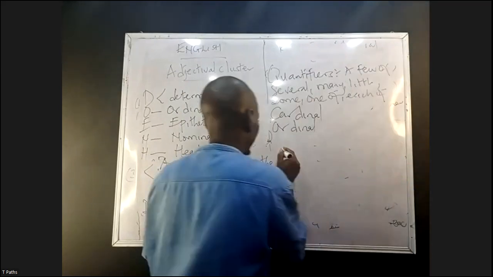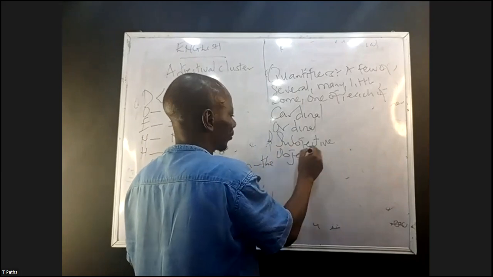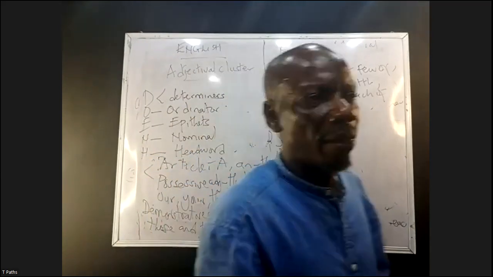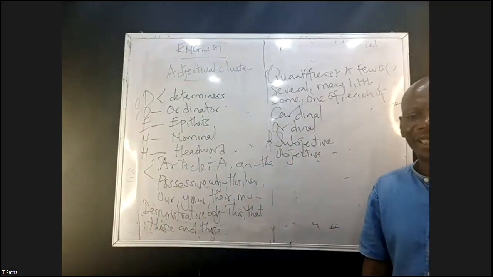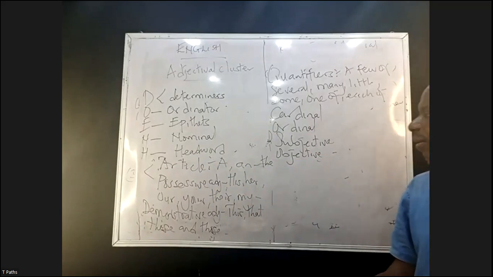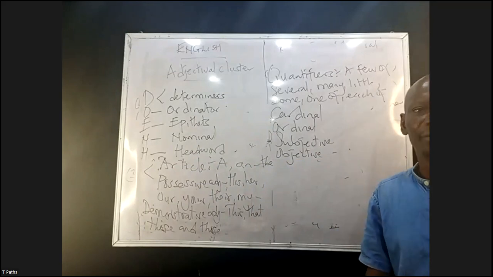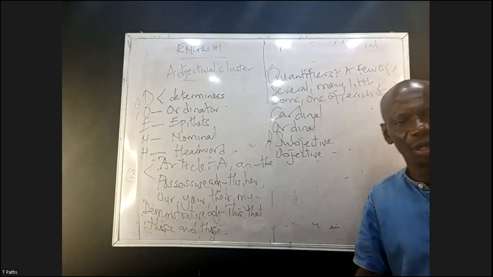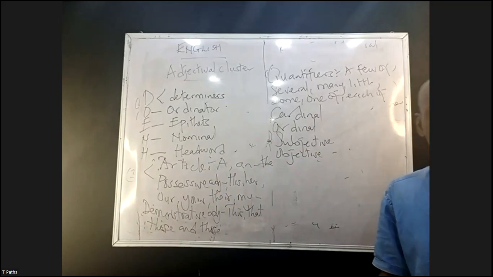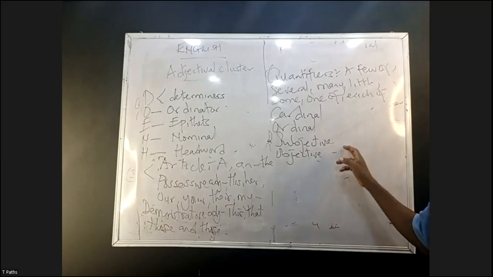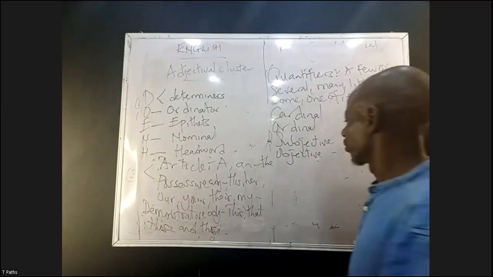We have subjective and objective adjectives. Subjective adjective shows what? Debatable or controversial quality of a person. For instance, you may see your brother as someone that is quite attractive, while some may say that he is not quite attractive. Meaning, two persons cannot have the same opinion. Their opinions may differ. So that's why we call it subjective, because it's open to controversy or debate.